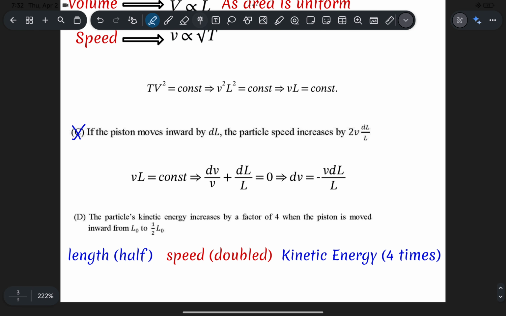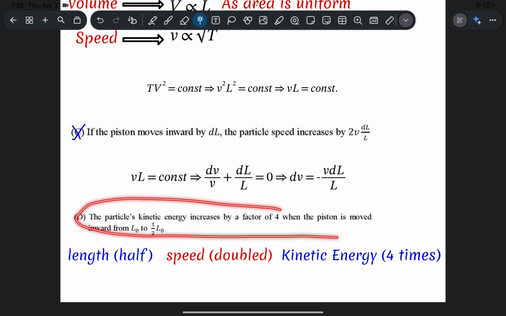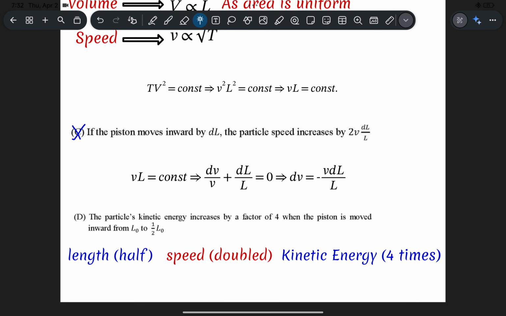Now last option. A particle's kinetic energy increases by a factor of 4 when piston is moved inward from L0 to half L0. So here if you observe, length became half. So if this length became half, V should become 2 times only. No? So if V becomes 2 times, kinetic energy should become 4 times. So what are they telling? Kinetic energy increases by a factor of 4 is absolutely correct. Okay. Hope you enjoyed the solution.